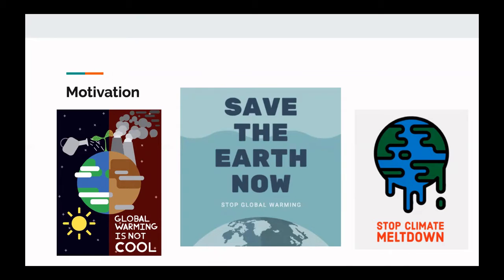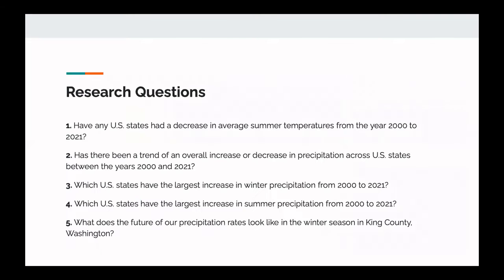So when our group first met, we realized that we all had a shared passion for environmental justice and the fight against climate change. Because of this, we decided to look for data sets that would allow us to analyze climate patterns over time in the U.S., and more specifically, Washington. We were hoping by doing so, we could recognize patterns in temperature change, predict future change, and utilize our findings to educate others on the impacts of climate change.